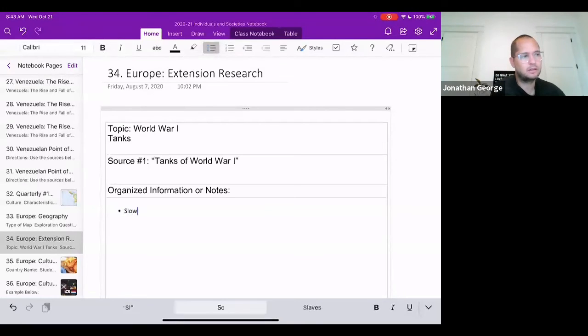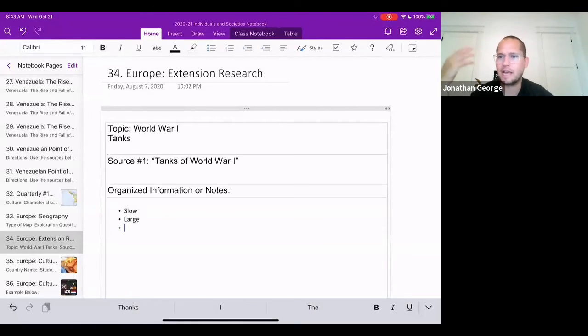They were slow, large. As I'm watching, maybe I find a video about tanks of World War I, maybe it's an article, maybe it's an image. I could start typing that information in here just to help me organize my thoughts, notes, and information related to tanks.